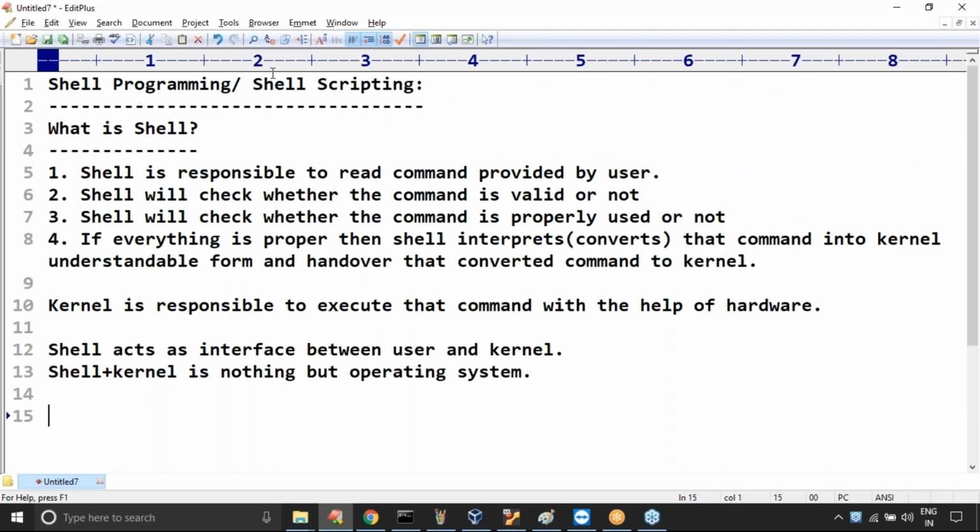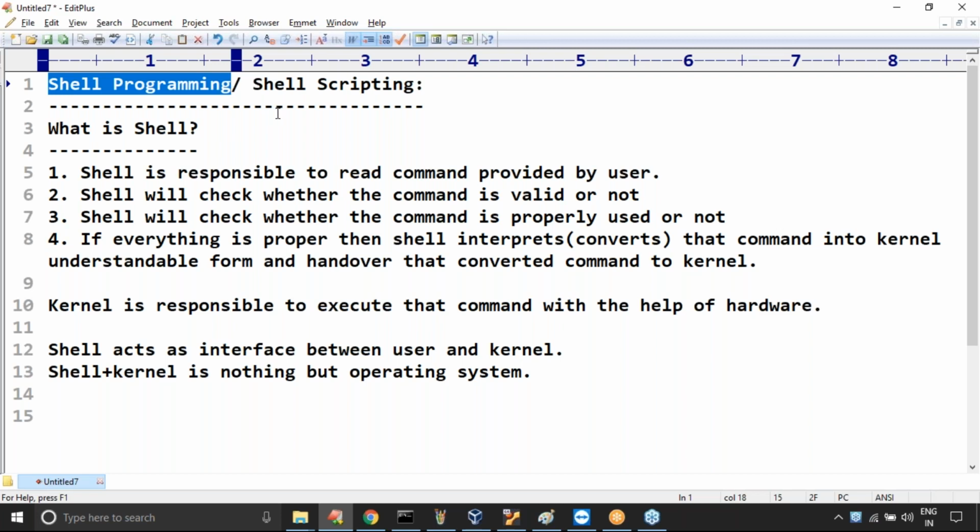Now what is the role of shell? We are talking about shell scripting. I want to write a script which should be understandable and interpreted by my shell. Shell programming means I want to write a program which should be understandable and processed by my shell. Such a thing is called shell scripting or shell programming. So shell is responsible to read our command and our program. Which type of program is processed by shell, you should compulsorily be aware of that.